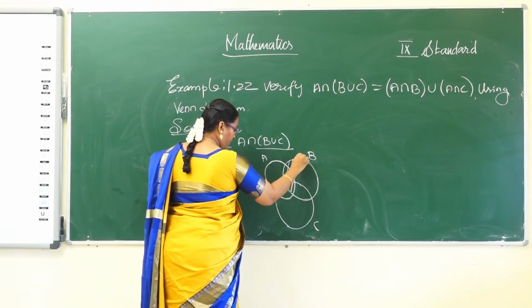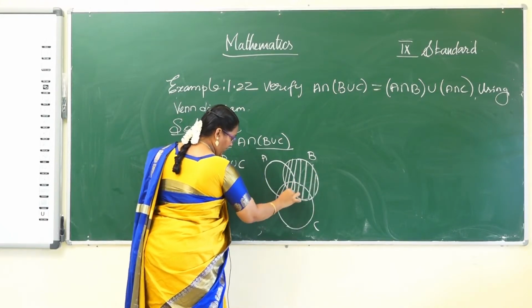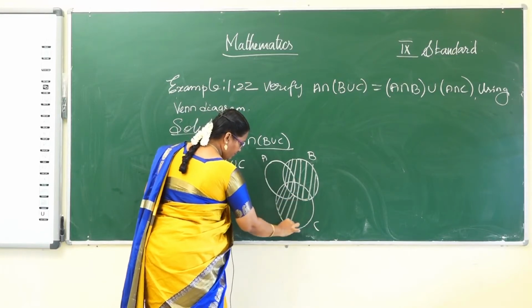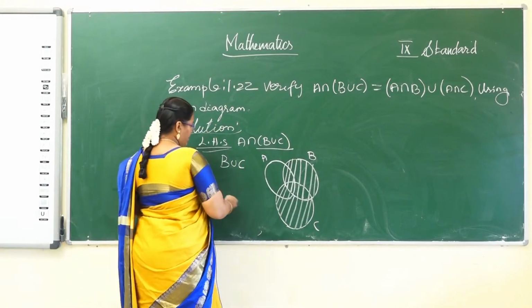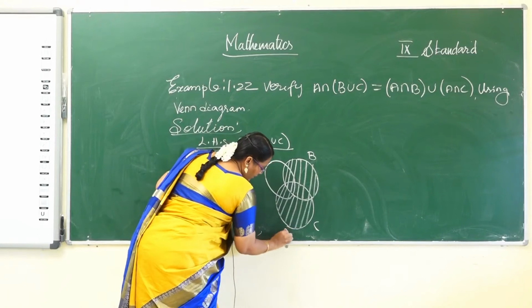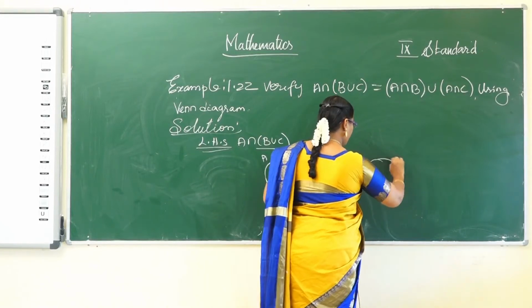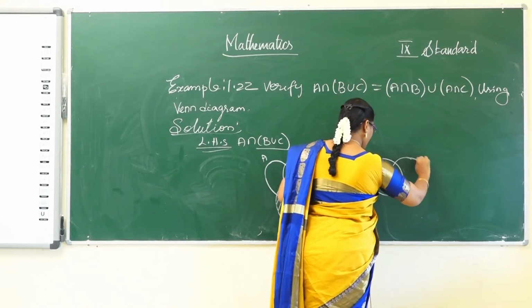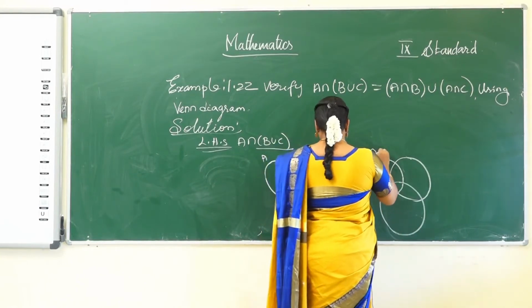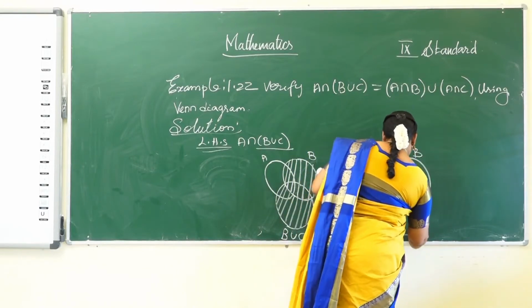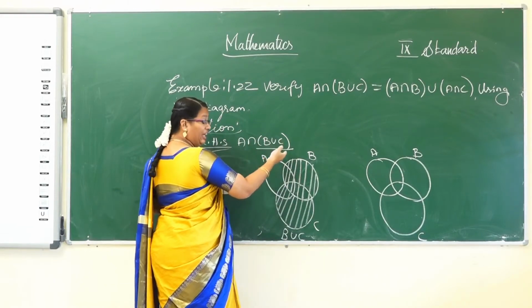This is B and C. Okay, this is B union C. Here write it, B union C. And next find out A intersection (B union C).